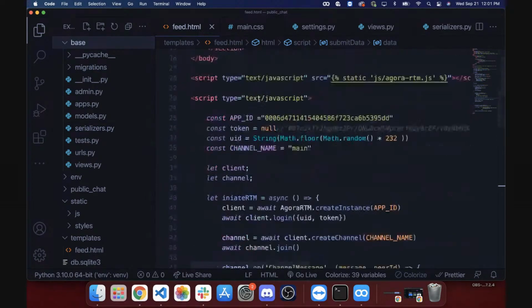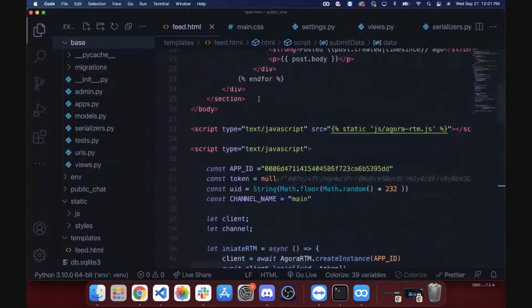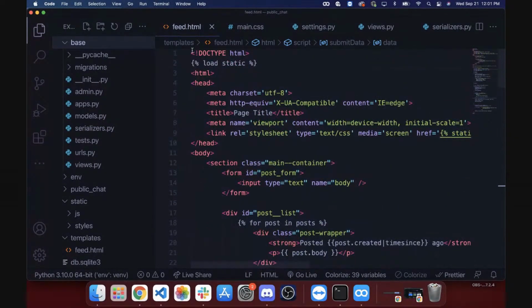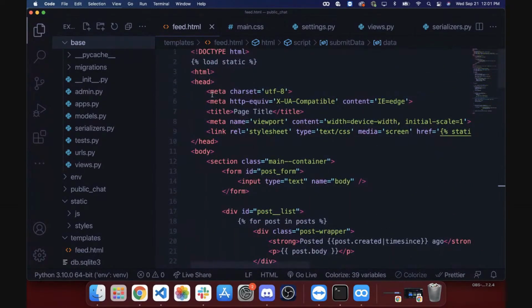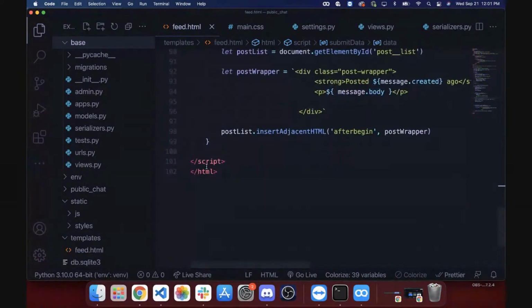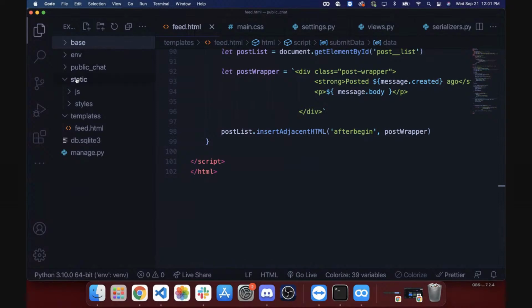Okay, let's see. You know what I'm going to do first is create a wrapper, so basically a template that everyone can inherit from. So we'll go in here.